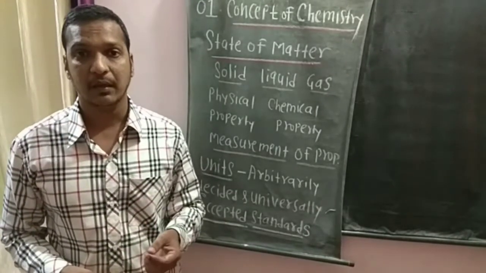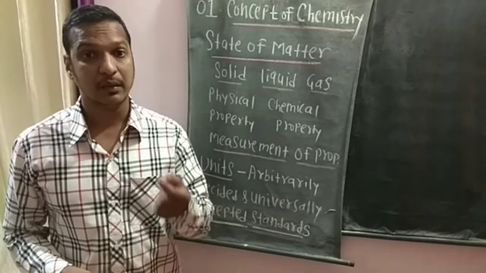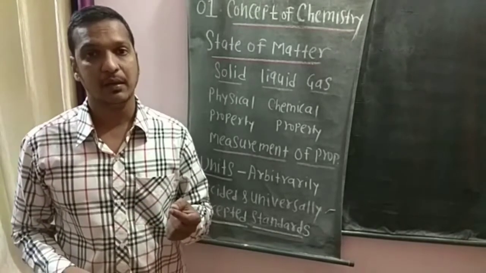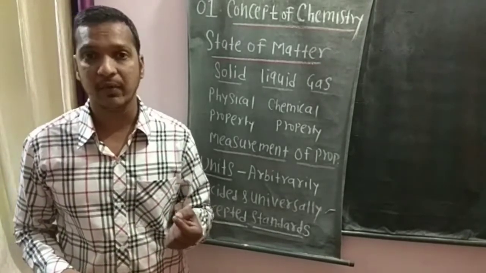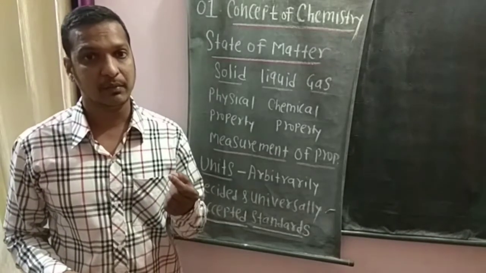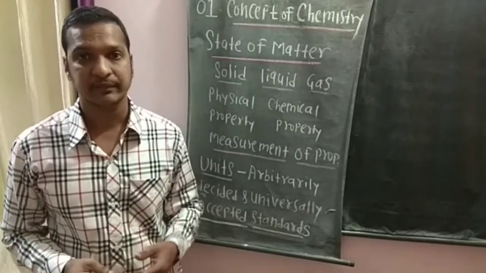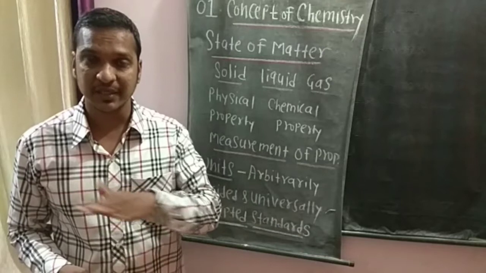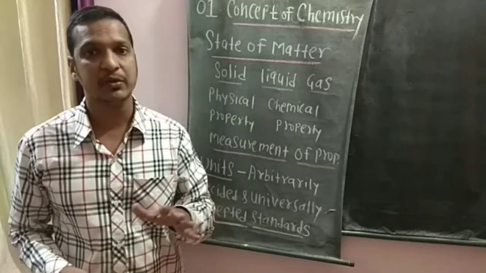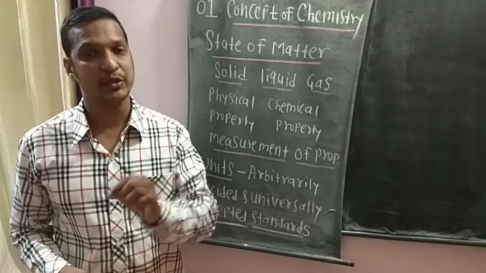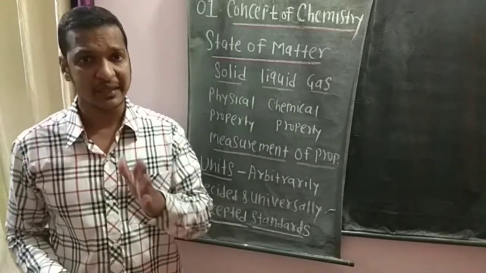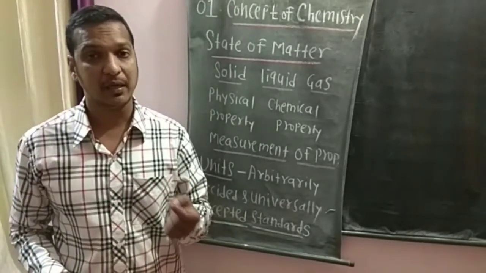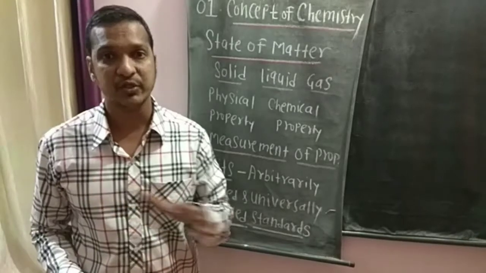Physical property means the property when you measure it, the chemical composition of that substance will not change. For example, the molecular formula of liquid water is H2O, the formula for ice is H2O, and the formula for water vapor is also H2O. It means in all three states, the formula of that substance will not change. It will be H2O, H2O, and H2O. So these are called physical properties.